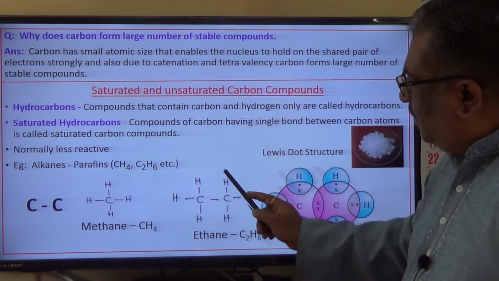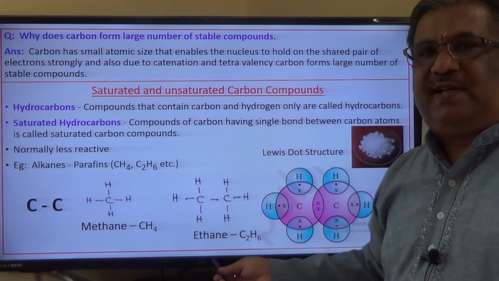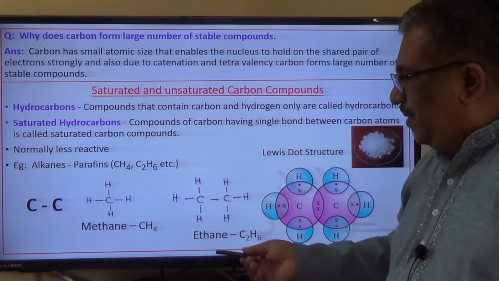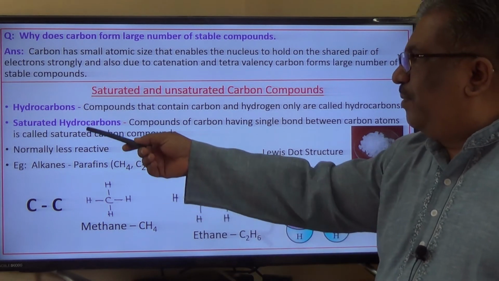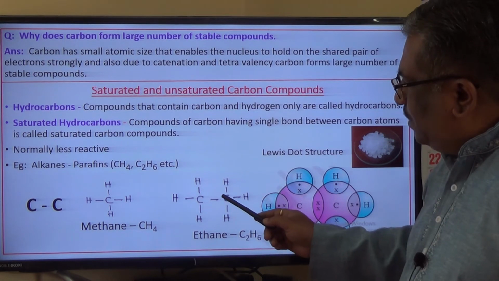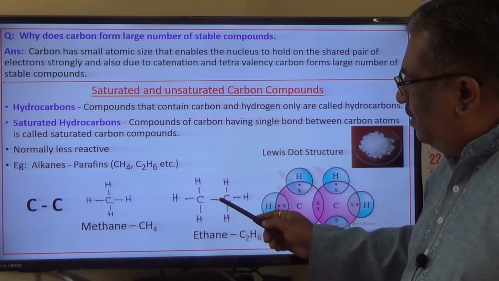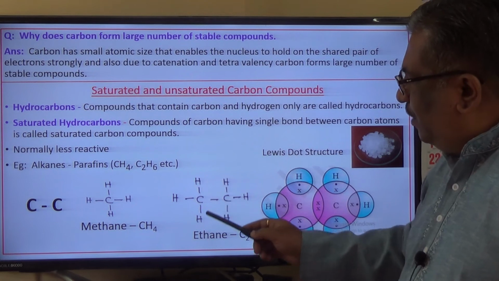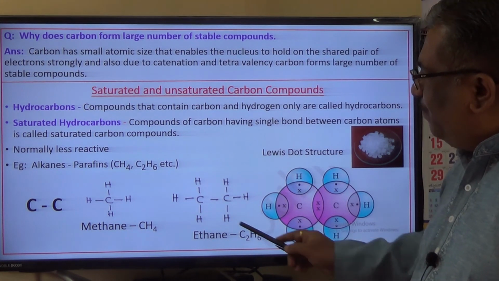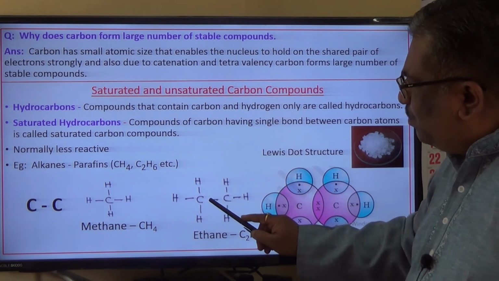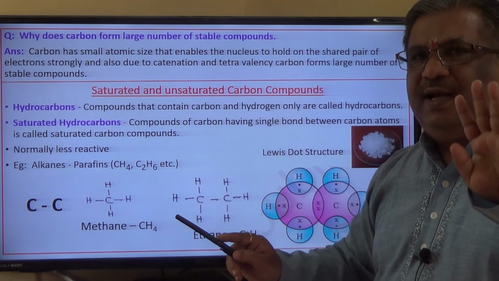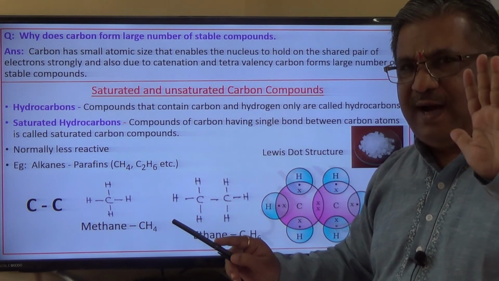So look at the structure of ethane. This is the best example to give for saturated hydrocarbons. See, there are two carbon atoms having a single bond. This is called ethane. The molecular formula is C2H6. Carbon's valency is 4, so there are 4 arms.